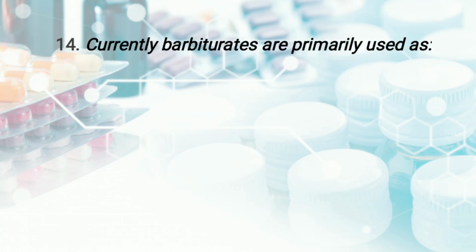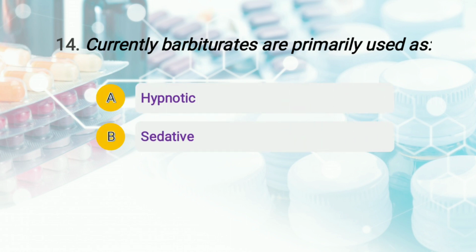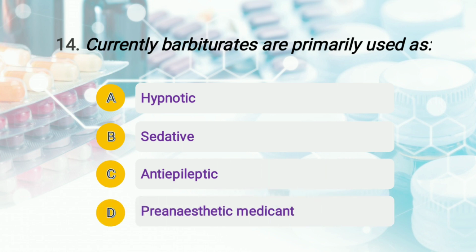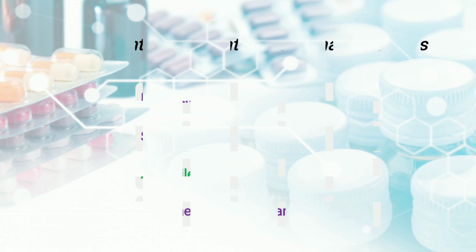Currently, barbiturates are primarily used as, the options are A, hypnotic, B, sedative, C, antiepileptic, and option number D, that is pre-anesthetic medicament. So students, right answer of this question is option number C, that is anti-epileptic. Okay, then moving to question number 15.